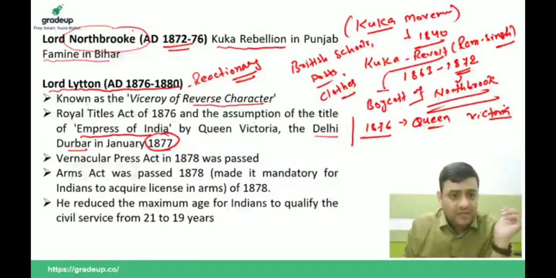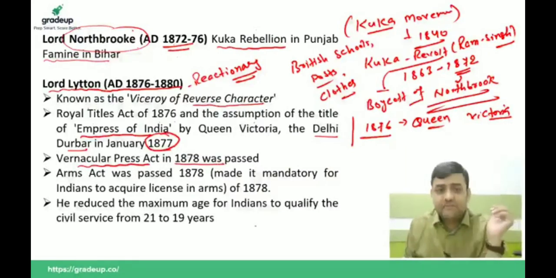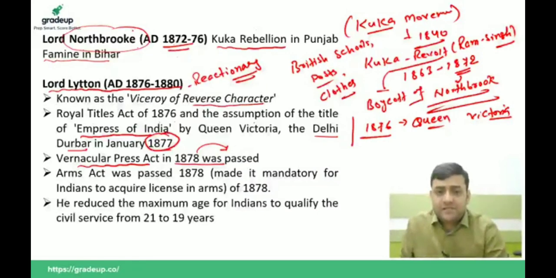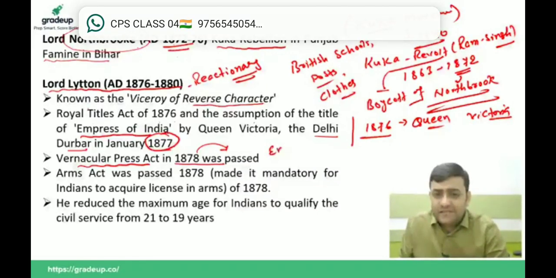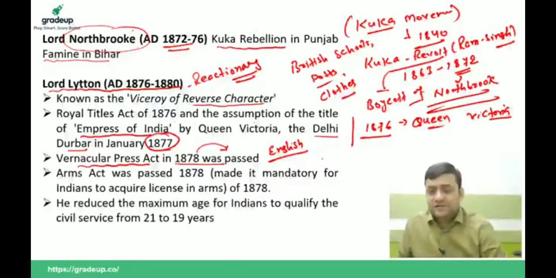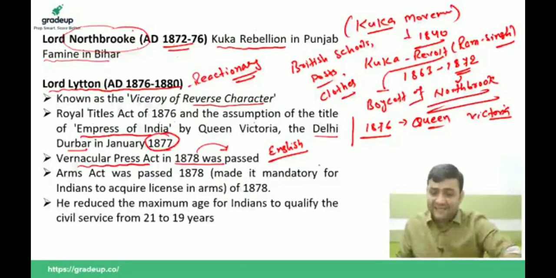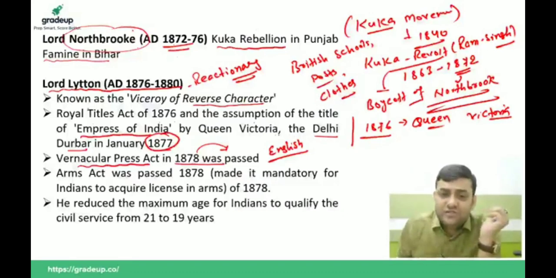And he passed the Vernacular Press Act of 1878. This is very important. What is vernacular? That is the local language. He ordered that only newspapers published in English could be published in India. It means all newspapers published in local languages, such as Marathi, Odia, Bengali and Hindi, were to be banned.